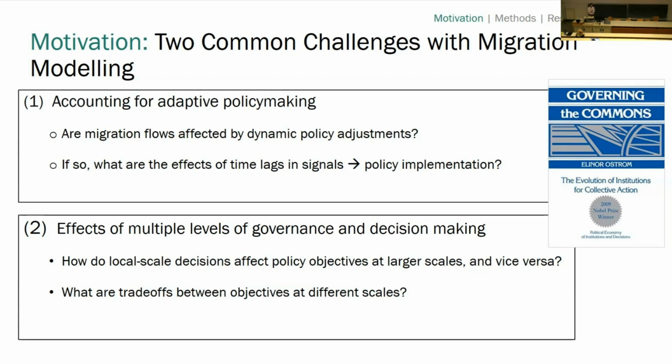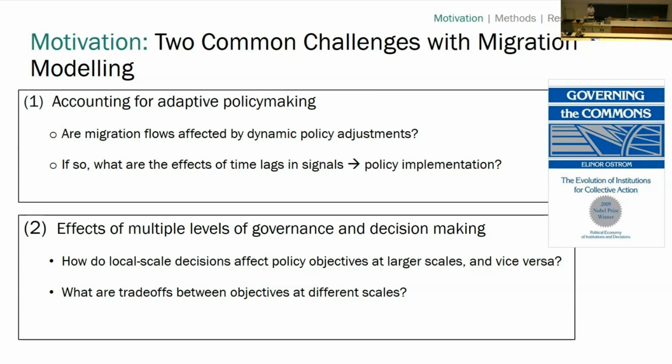So one is accounting for adaptive policymaking. Often when we account for policymakers in models, we account for it as exogenous scenarios. We do these what-if experiments, like what if there was this insurance policy, or what if there was this cash transfer policy, or what if there was this border policy? And that's a great start and very useful.